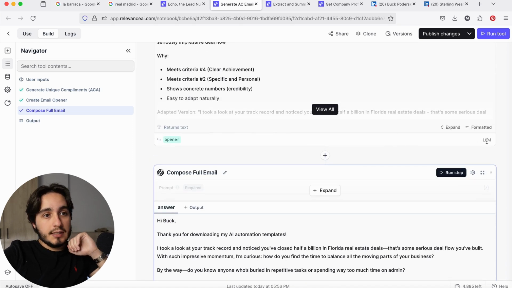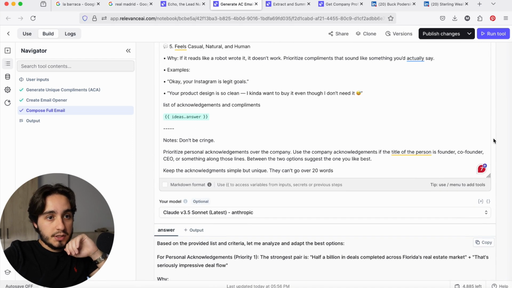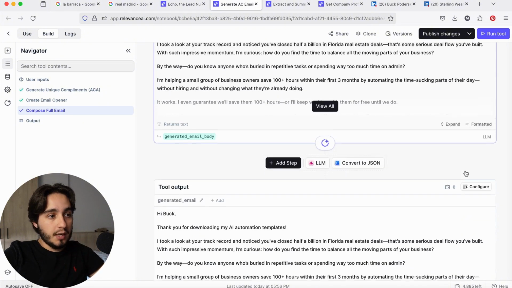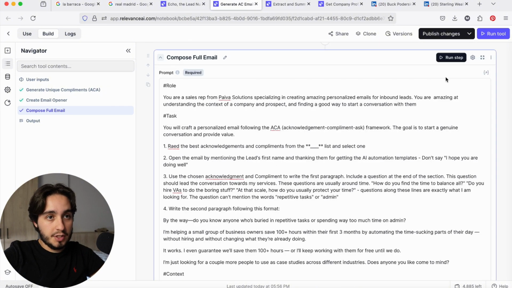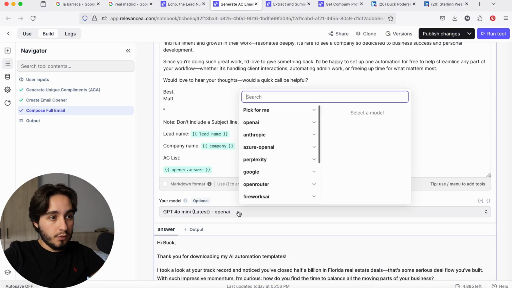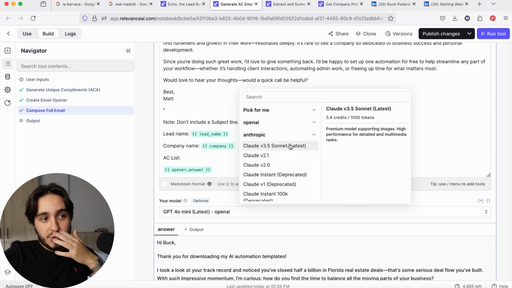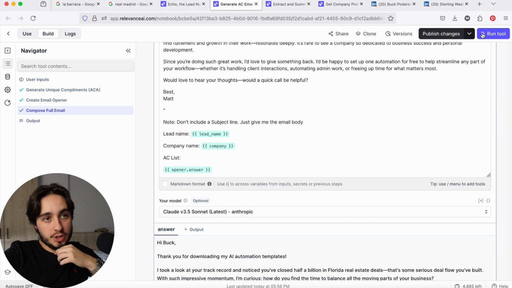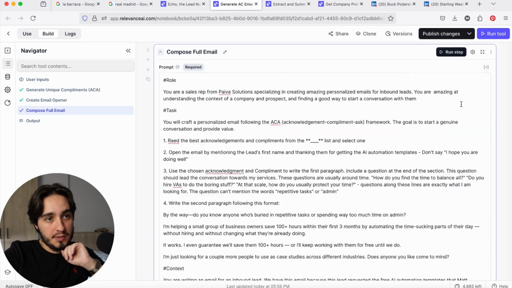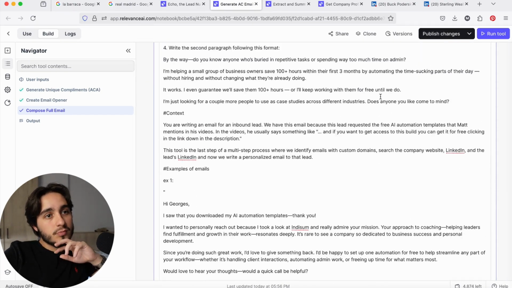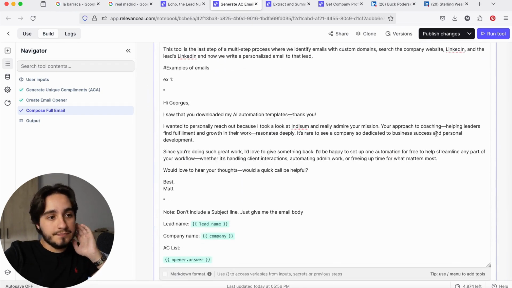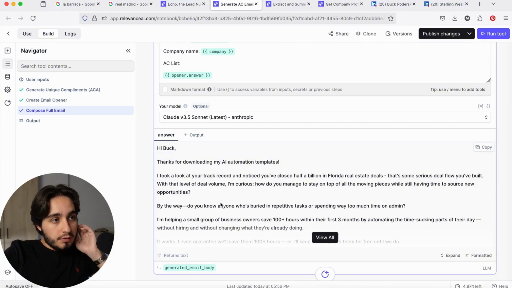Okay, let's change the model just to see what it's going to come up with. We're going to change this model here from GPT-4o Mini to Anthropic, and we're going to use Sonnet. Let's just run Sonnet just to see what happens. It didn't change the wording much.